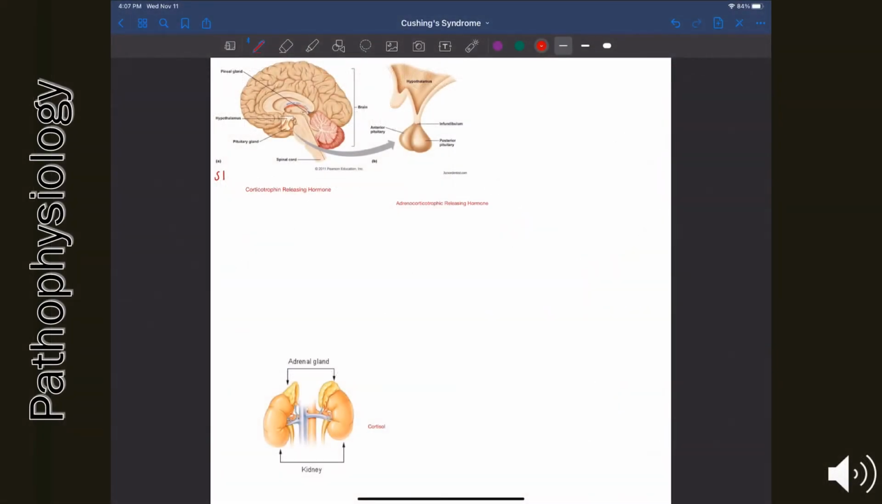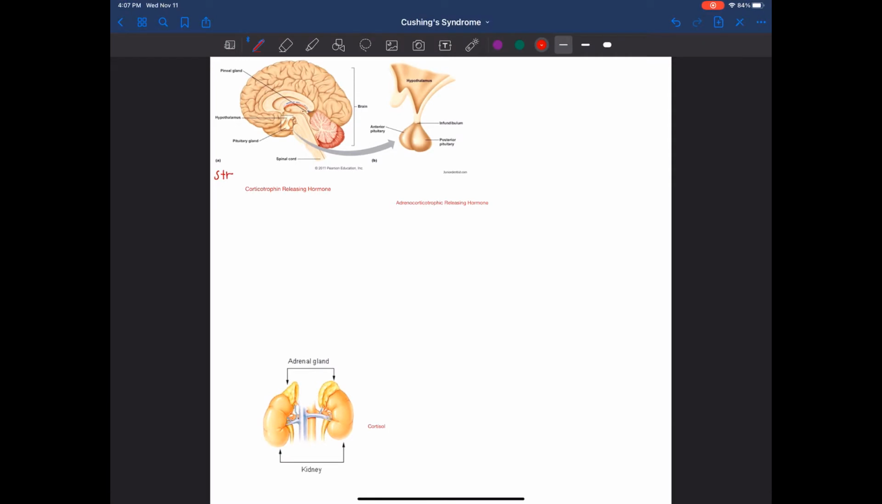Hello, my name is Brooke Kish, and I will be presenting the pathophysiology associated with Cushing's syndrome. Today we are going to primarily focus on the hypothalamic pituitary adrenal axis, also known as the HPA axis, with its associated hormones. First, we are going to have a stressor that will act on the hypothalamus, stimulating the release of corticotropin releasing hormone, also known as CRH.